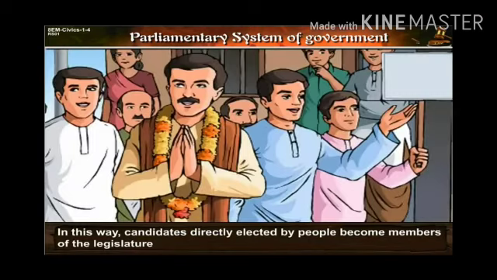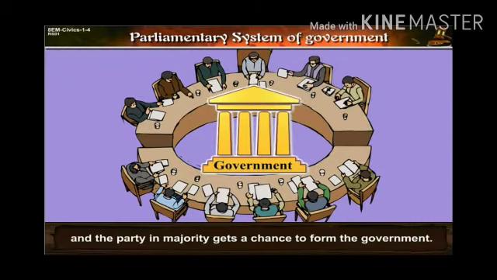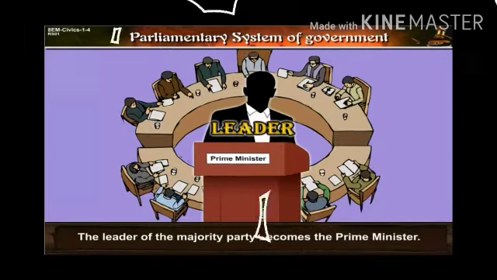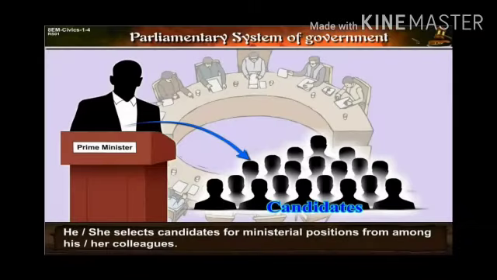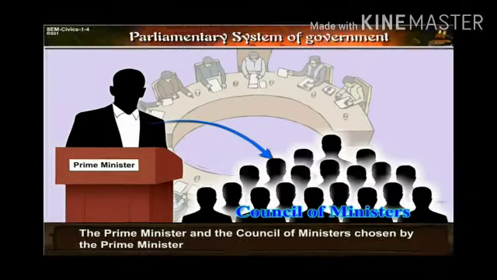In this way, candidates directly elected by people become members of the legislature and the party in majority gets a chance to form the government. The leader of the majority party becomes the prime minister. He or she, whoever wins, selects candidates from among his or her colleagues to form the council of ministers.